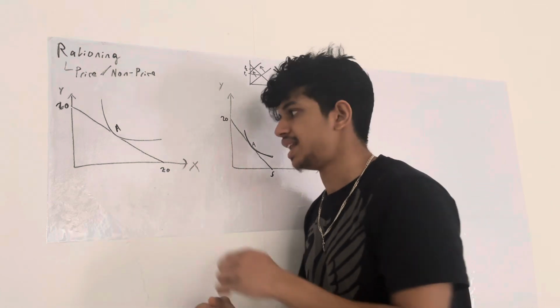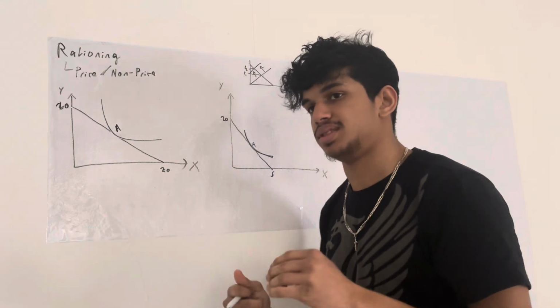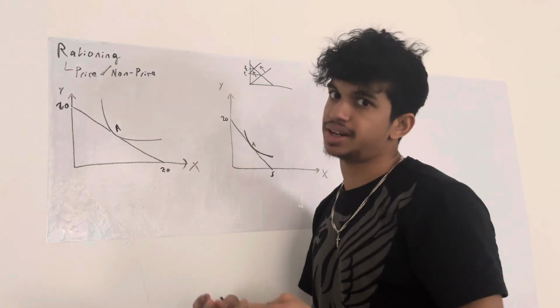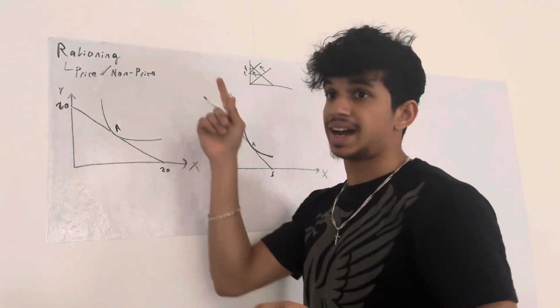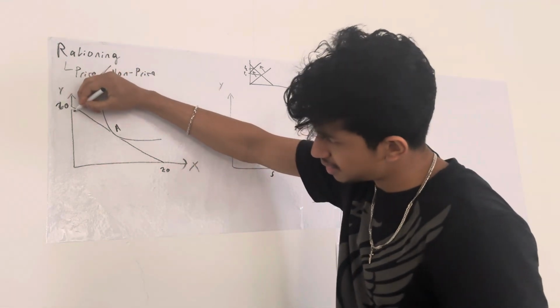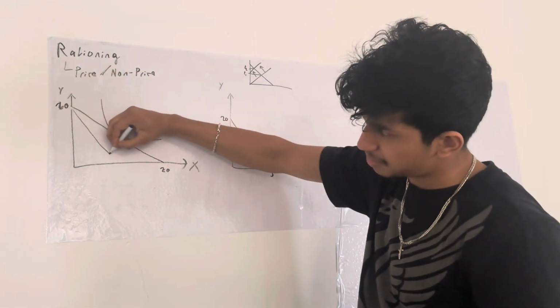Now, if gasoline becomes more scarce, but we have the budget to pay for it, we should be good. But because of rationing, the government limits our choice, limits the amount of gasoline we can actually buy.